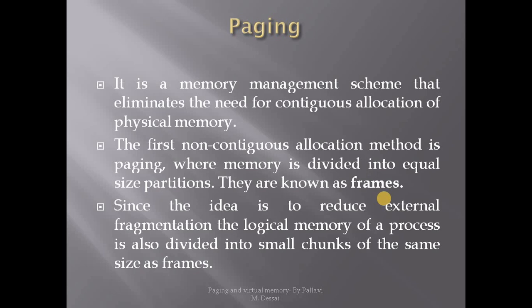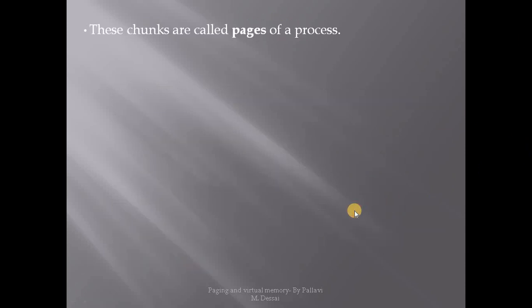The logical memory of a process is also divided into small chunks of the same size as frames. All are of the same size, and that size is equal to the size of frames, and these chunks are called pages.